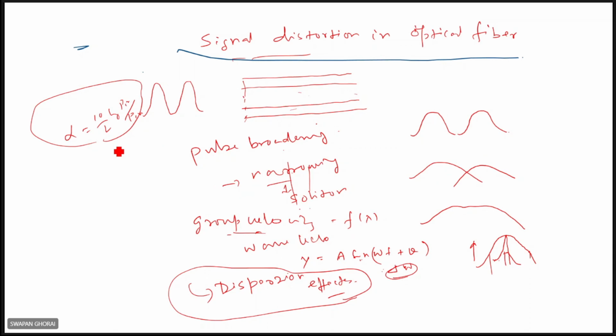There may be atomic defects, extrinsic absorption, or intrinsic absorption. And in case of scattering, we have seen Rayleigh scattering; different types of scattering are there, but Rayleigh scattering is most important in optical fibers.